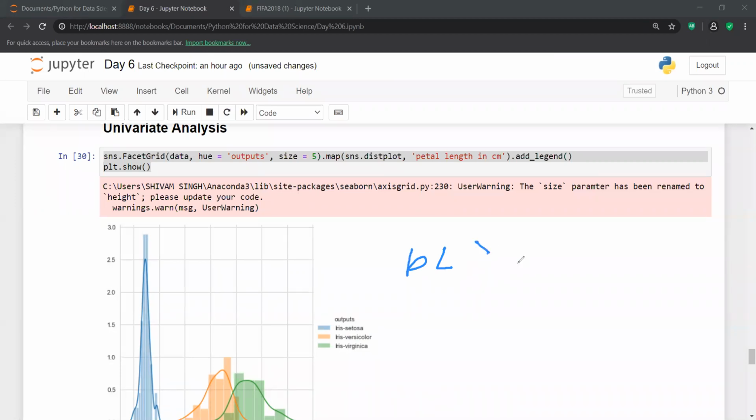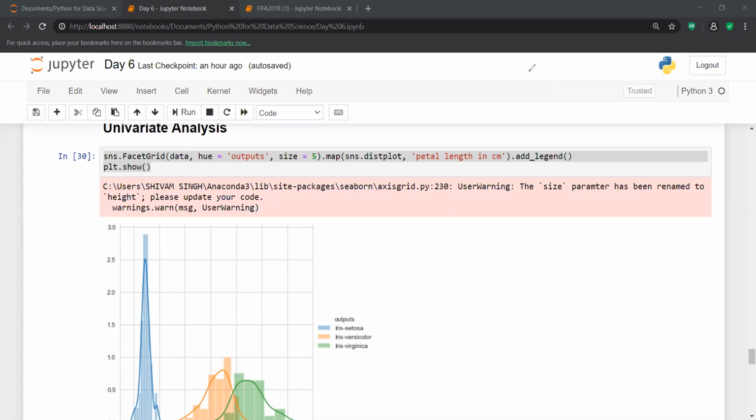Then in the second place I have petal width, the second most important variable. In third place I have sepal length, and in fourth place sepal width, which is the least important. So you are able to make this kind of beautiful analysis on this iris data set with the help of just a distribution plot.